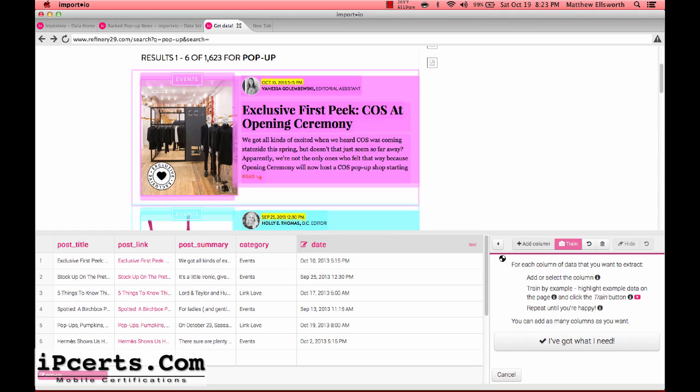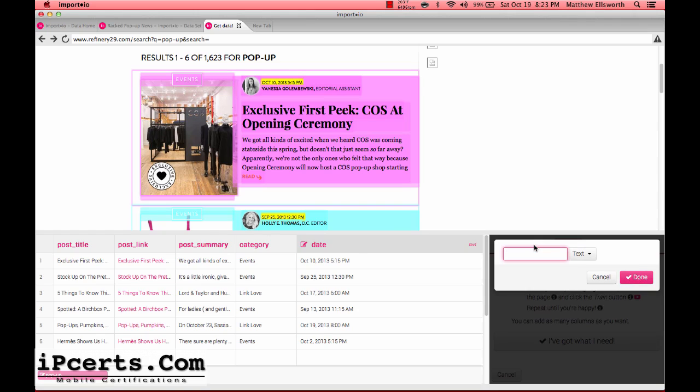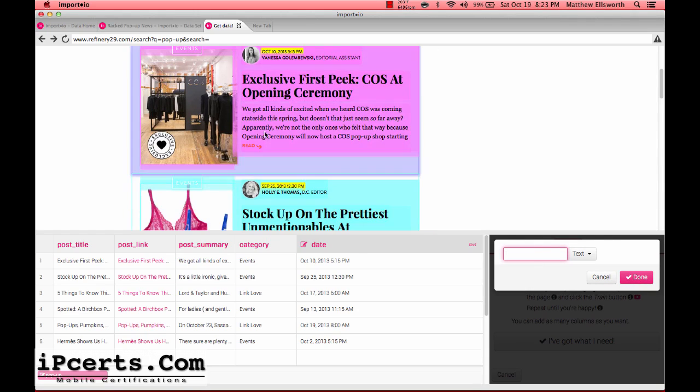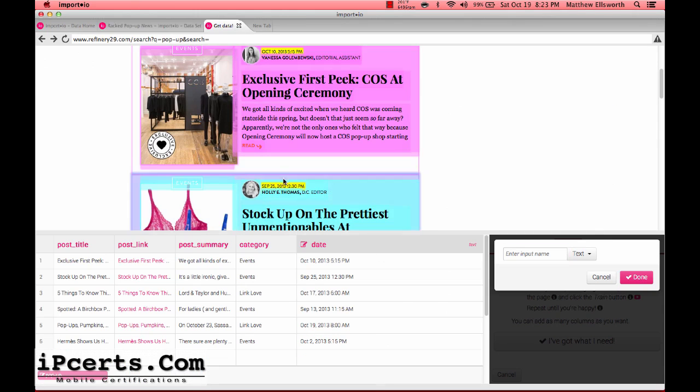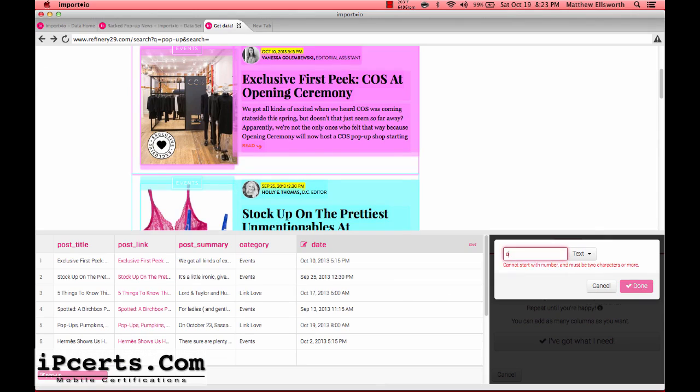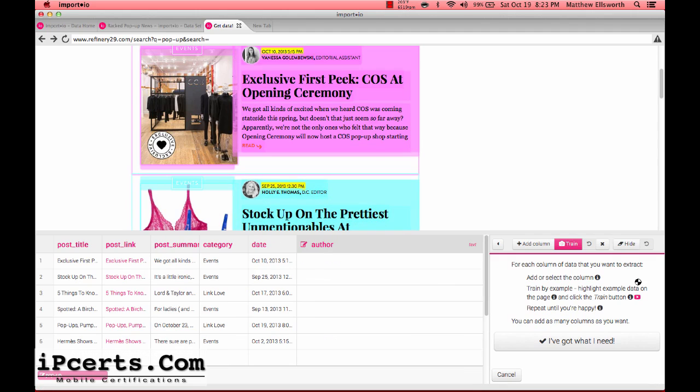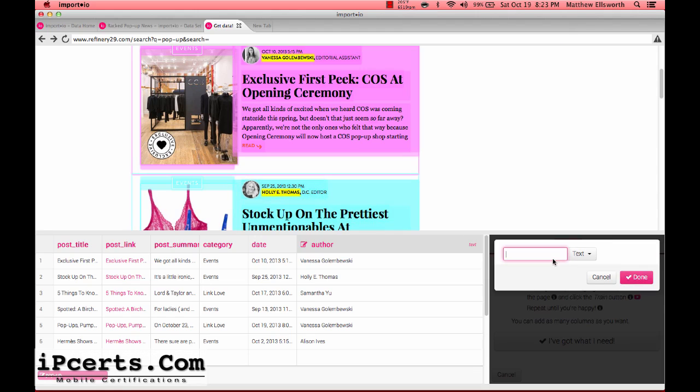And now they have some extra info here that we didn't have in the last one. This is all the information we got out of React, which is fine. But let's just make sure actually. Yep, same. Okay, so what we're going to do is we're actually going to grab author name, because that's actually one of the big pieces of information that we really do want. So if they have it, yes, great, let's take it. And then let's also do author title, just so we know who we're dealing with.